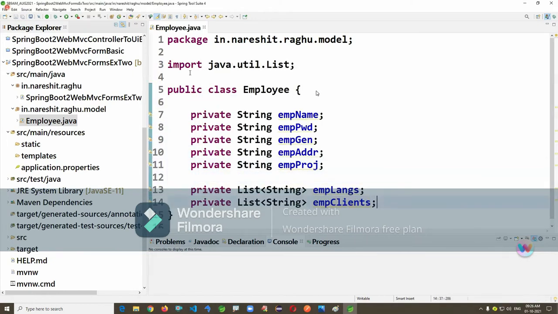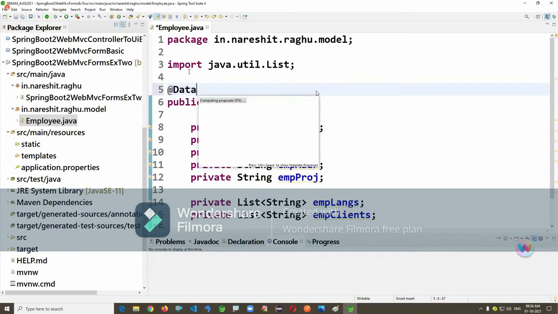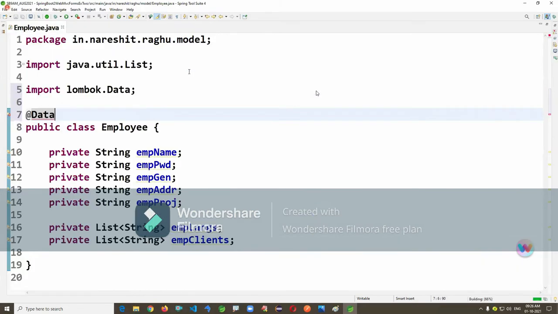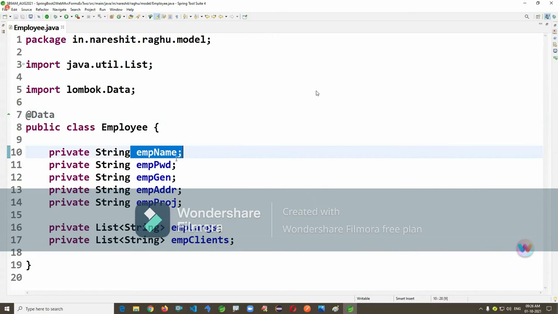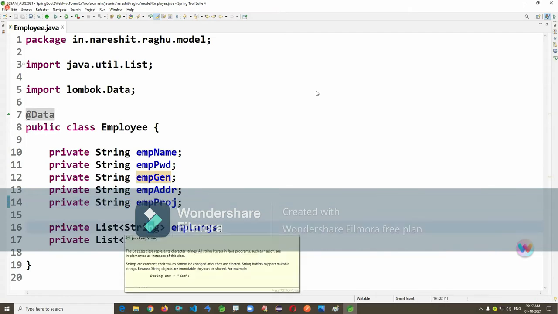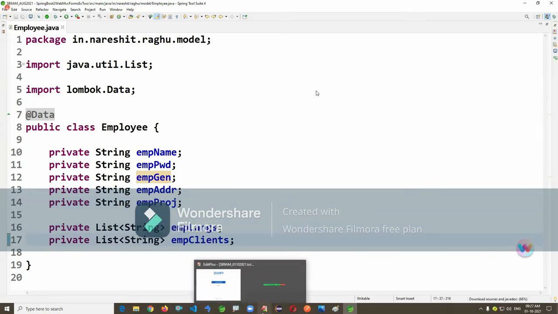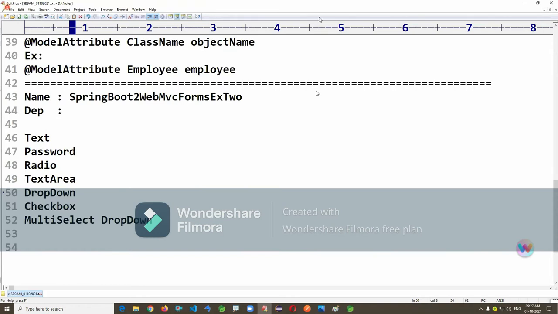No database concept, I'm involving only the forms concept here. Look at this: text input, password input, radio button, text area, drop down, checkboxes, multi-select drop down. I'm covering all the cases. In the next level we will see different inputs, such as date fields, file inputs, color inputs, and image inputs. This is the second level form; third level form I'll also show. Slowly, one by one, we learn.